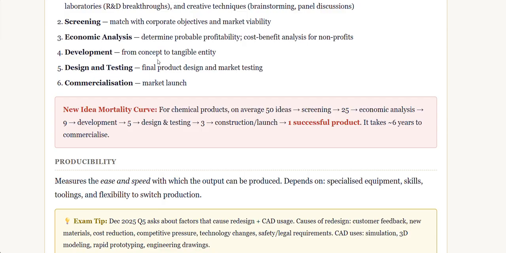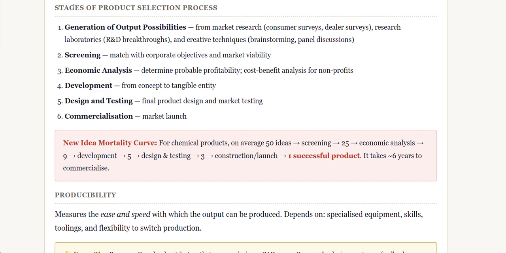And the fourth step is development from concept to tangible entity. The first one is design and testing. Sorry, design and testing. In design and testing, the final product design and the market testing is done. And the last one is commercialization, market launch. So these are the different stages of the product selection process.